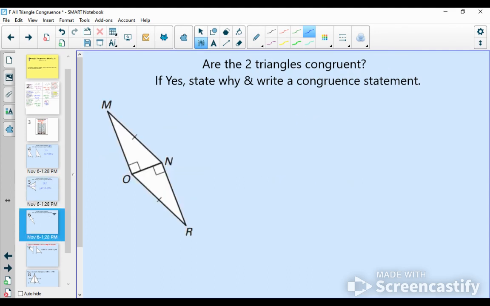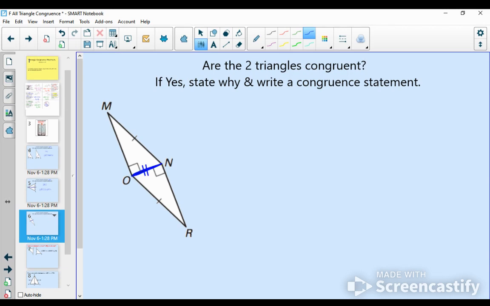All right, here's the last one we're going to do. Are these triangles congruent? If yes, state why, make your congruent statement. So I see 2 sides right away, segment MN and segment OR are the same. I see 2 right angles, so that's a matching angle. And then I've got this shared side. Segment ON is going to be congruent to itself. So when I look at the information I have, that looks like 2 sides and the angle not between them. So that's ASS.